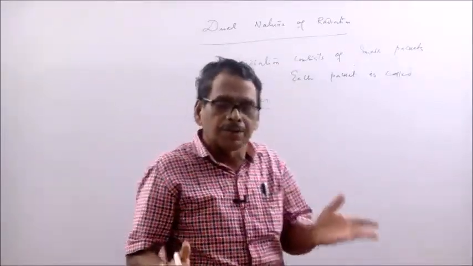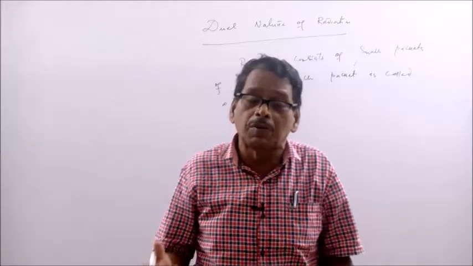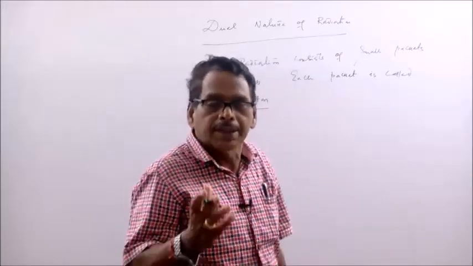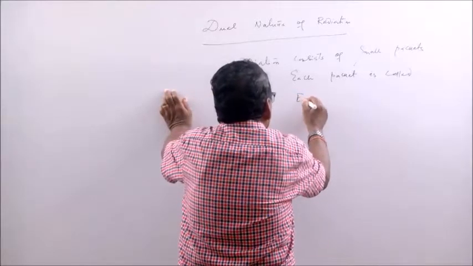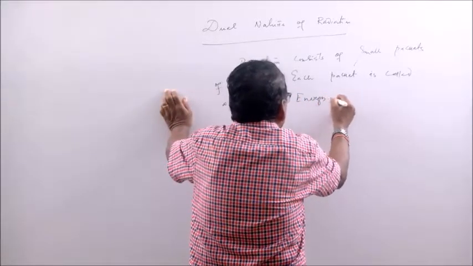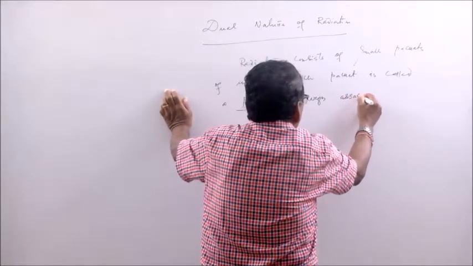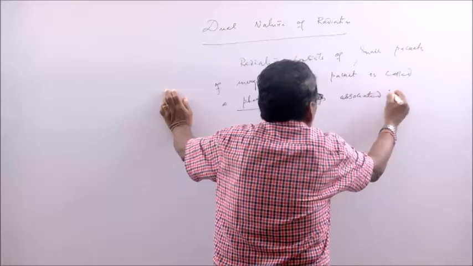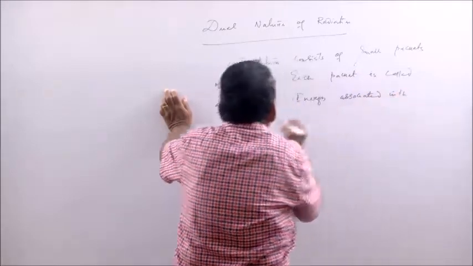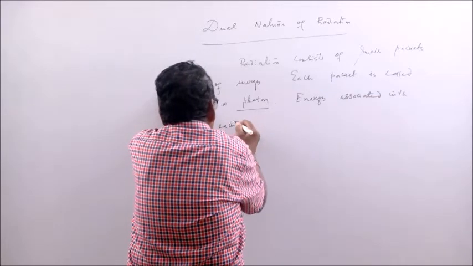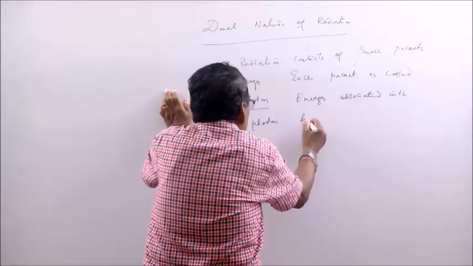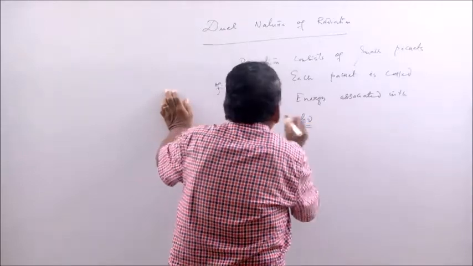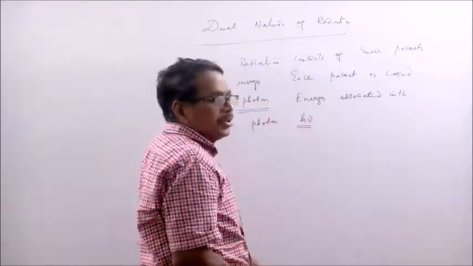Important. What is a photon? An exam question may come. What is a photon? A packet of energy, that is a photon. The energy associated with each photon is equal to h nu.